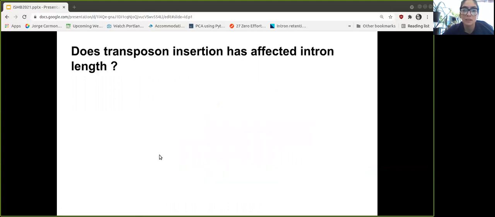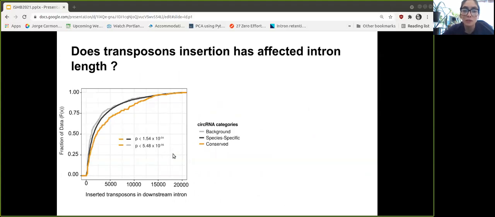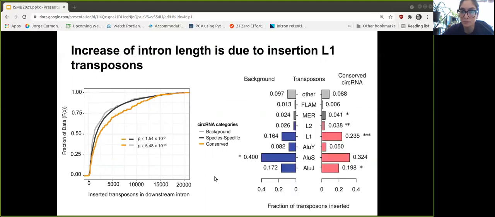Then we wanted to ask, as we have previously shown that there was enrichment of transposon insertions, whether those transposons have been the reason why the intron has got longer. So when looking at the insertion of transposons in our sets of circular RNAs, we also found that the introns in the conserved circular RNAs are enriched in transposon insertions.